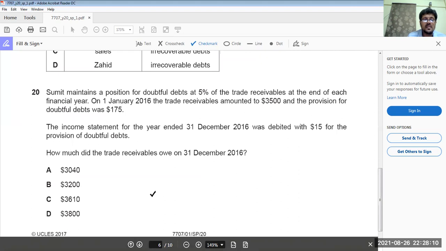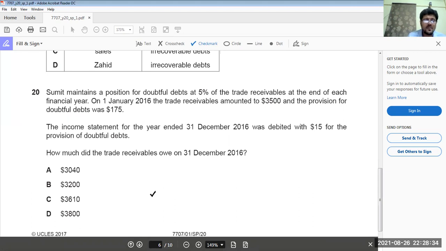Now, Sumit maintains a provision for doubtful debts at 5% of the trade receivables at the end of each financial year. On 1st January 2016, the trade receivables amounted to 3,500 and the provision for doubtful debts was 175 at the start of the year. At the end of the year, the income statement was debited with $15 for the provision for doubtful debts.